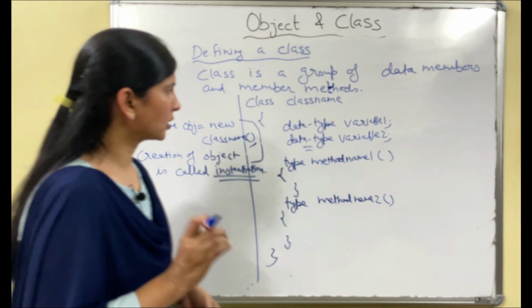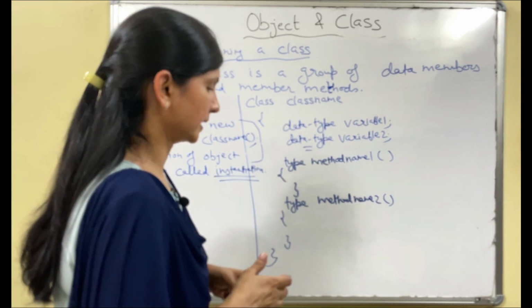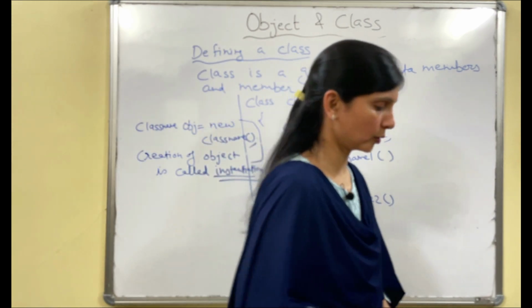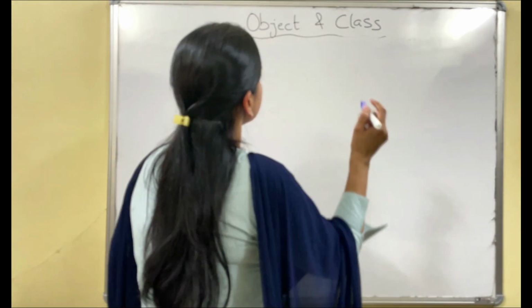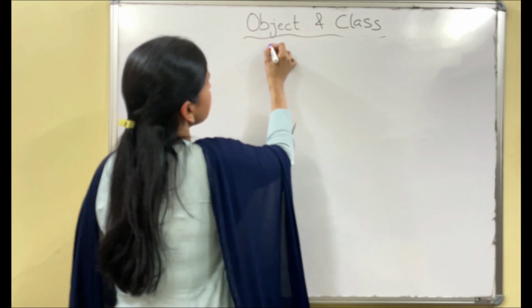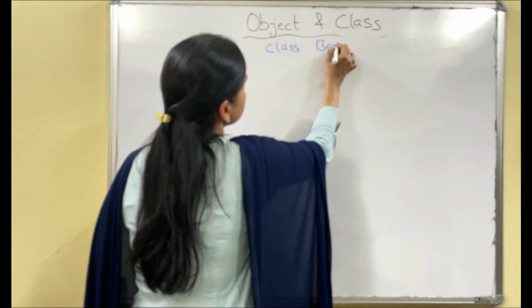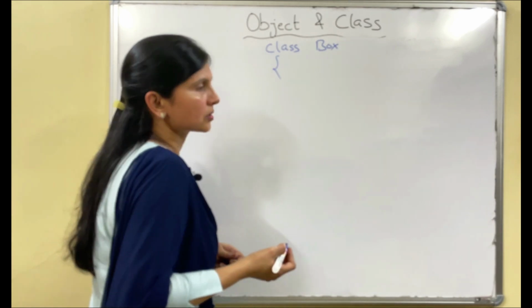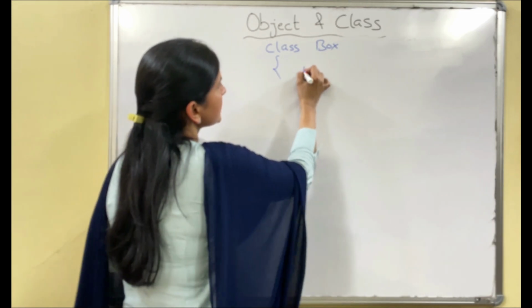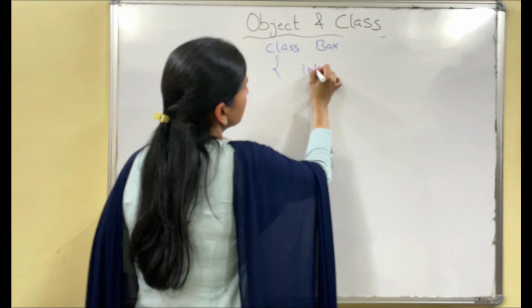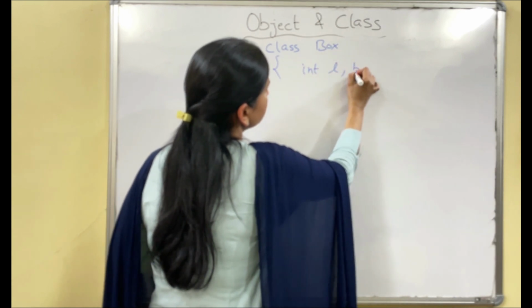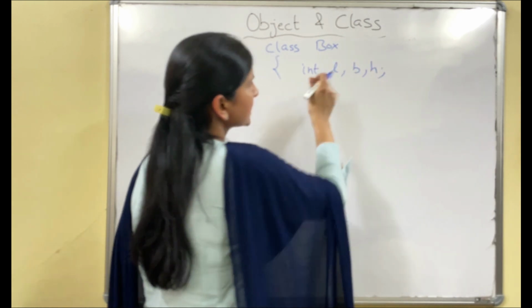Now let's take a small example. I am writing how to create the object. See, now let's make a class Box. So what are the data members for this? Int length, breadth and height. So these are the data members.